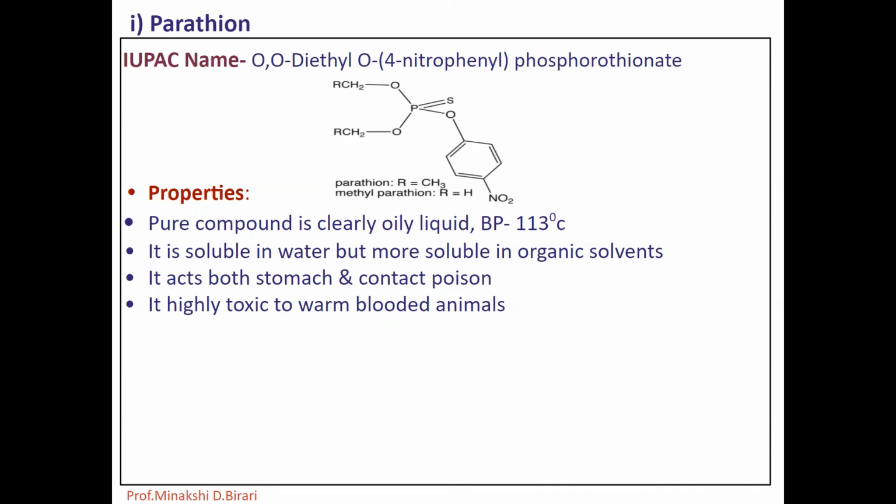Low concentration of parathion is not phytotoxic to crops except for some injury, which is related to weather conditions. It is translocated through roots in some plants. It is highly toxic to warm-blooded animals, and it can be absorbed by skin, lungs and digestive tract.